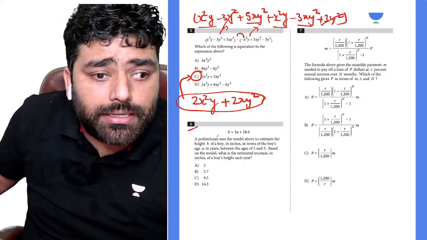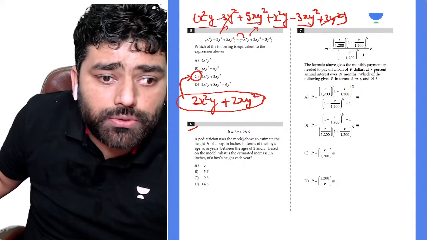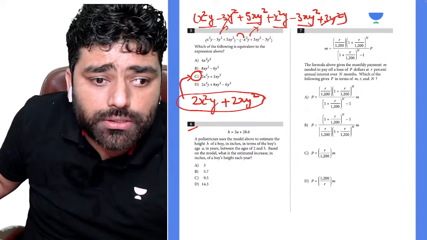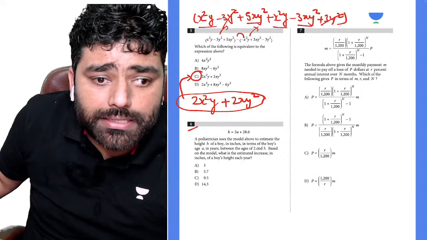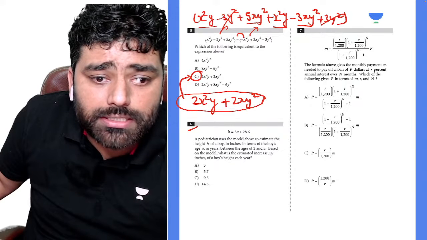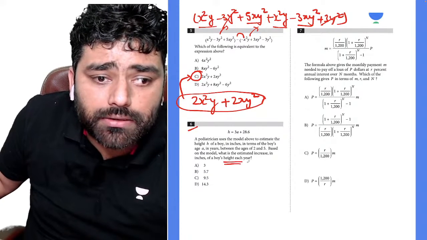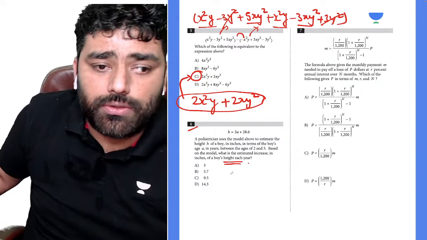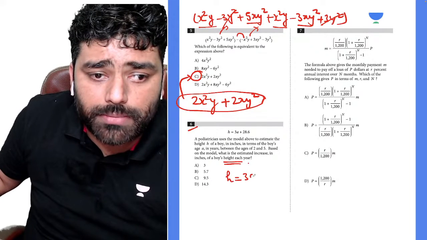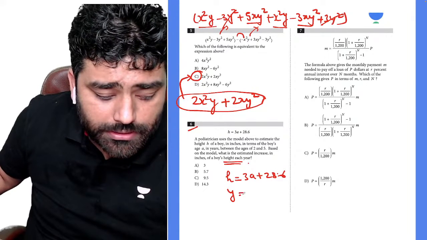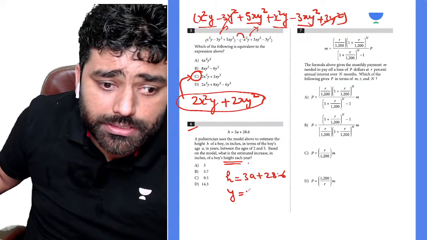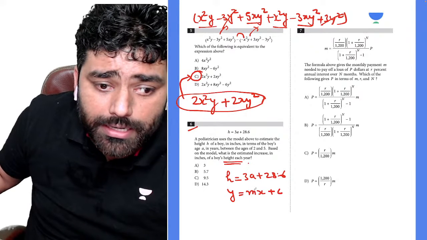Okay, question number six, guys. Pedia used the model above to estimate the height h of a boy in inches in terms of the age a, between ages of 2 and 5. Based on the model, what is the estimated increase of height each year? Okay, look, guys, this question you can solve by two methods. The first method is quick, if you understand, because if you compare with the linear equation, it is going to be mx plus c, and m is what?